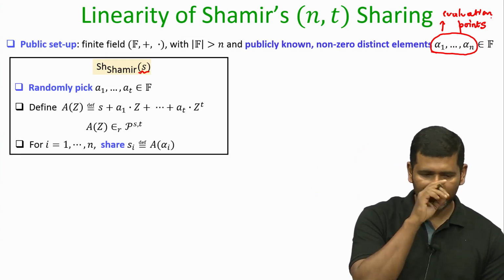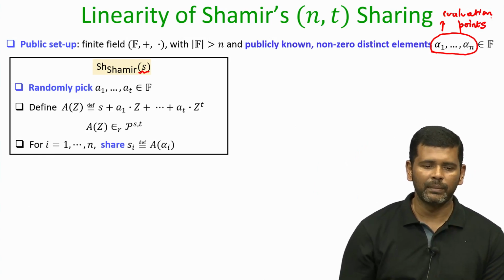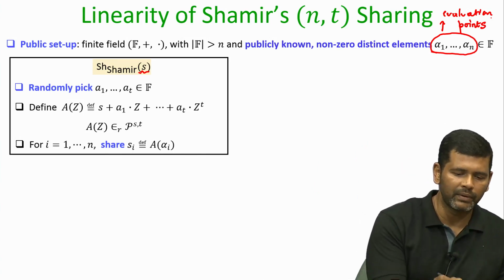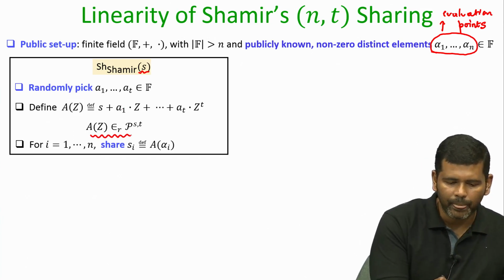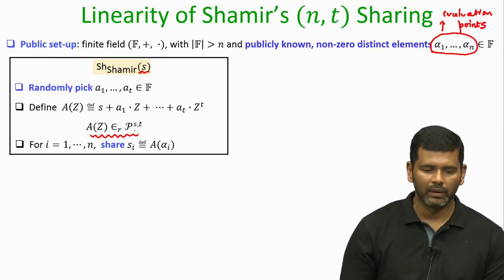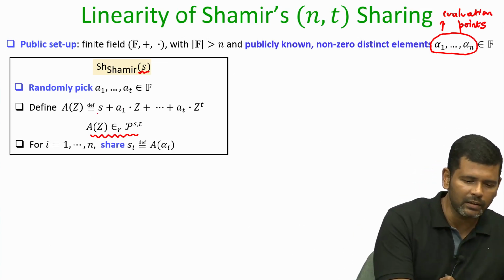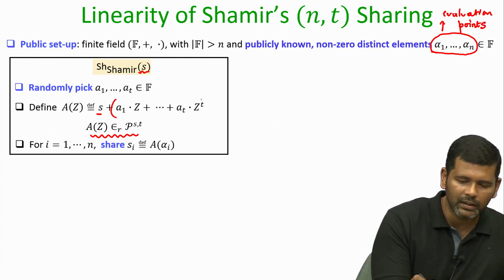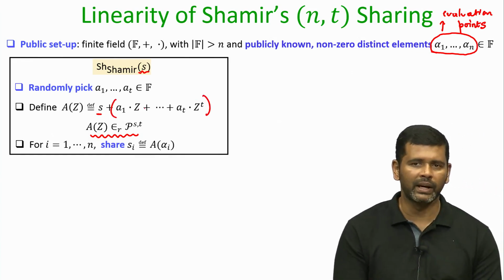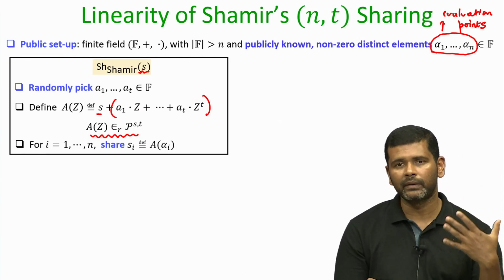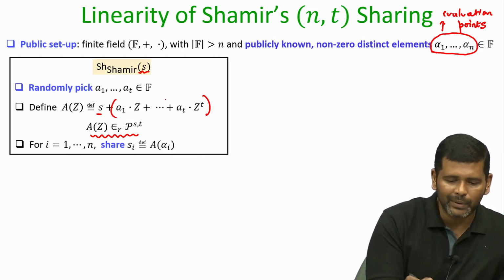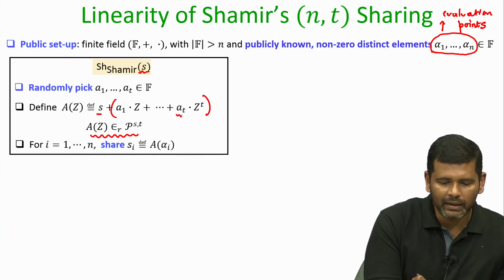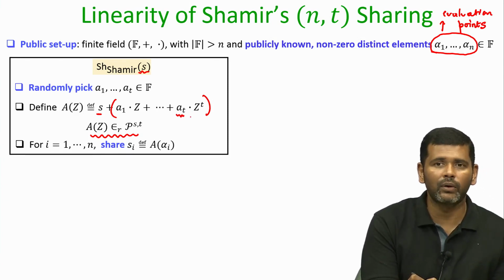Now, if s is the value which needs to be Shamir secret shared, what we do is we randomly pick a t degree polynomial whose constant term is the value s. That means the constant term s is fixed, but all other remaining coefficients a1, a2, up to at, are randomly picked from the field. And when I say a polynomial of degree t, that does not mean that at is not allowed to be 0.